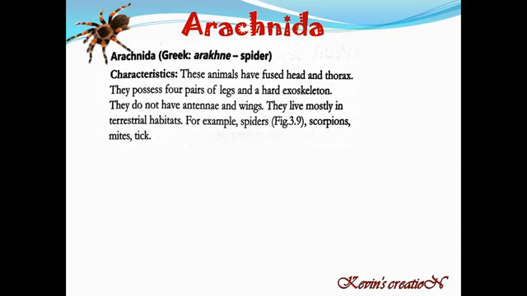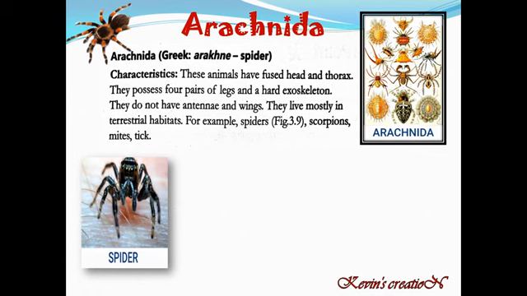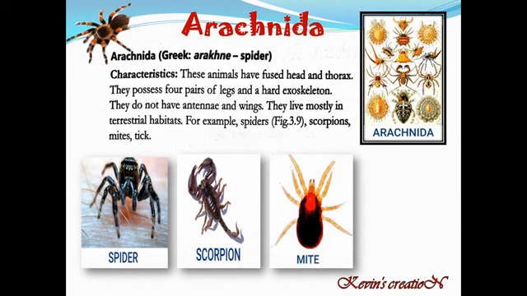Now here you can see the various members of Arachnida. Now let us see the examples. Spider, very very common, and then comes scorpion, mites and tick.